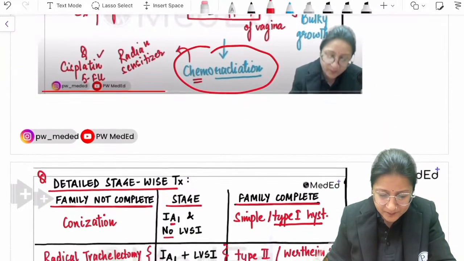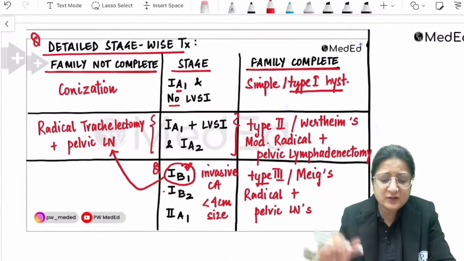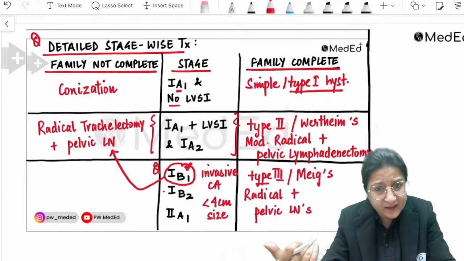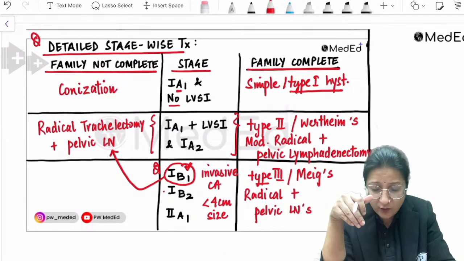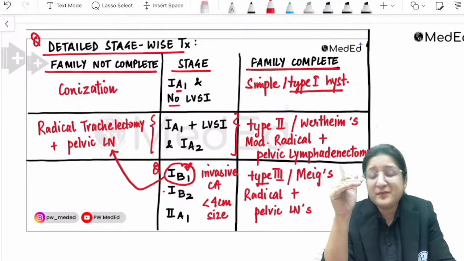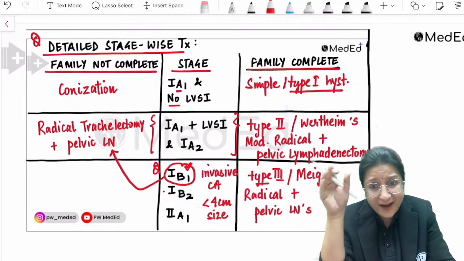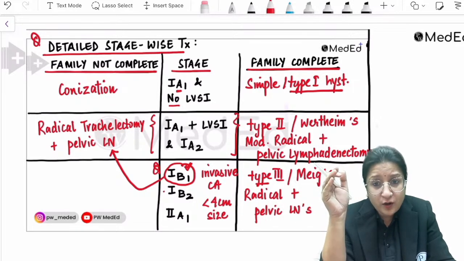Now, if you look at the detailed stage-wise management, we had discussed it in detail, right? So please go through it. I will not go into the details of this, but I want to point out, friends who are going to prepare for INICET next, that cervical cancer is a very, very important topic.